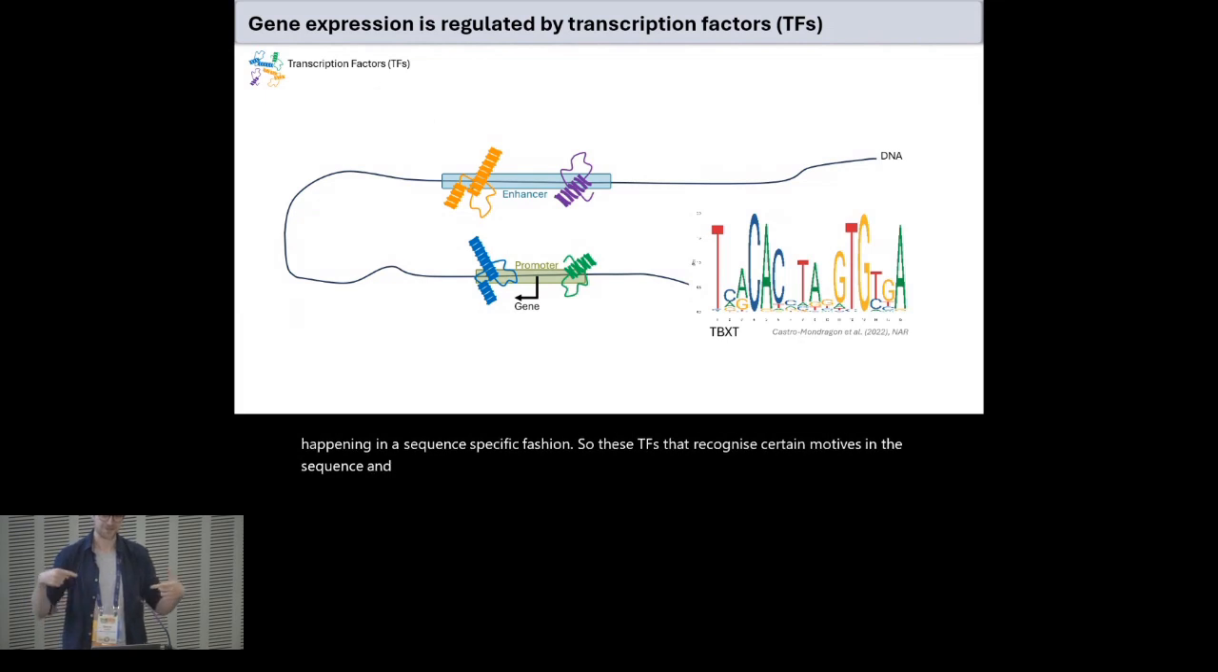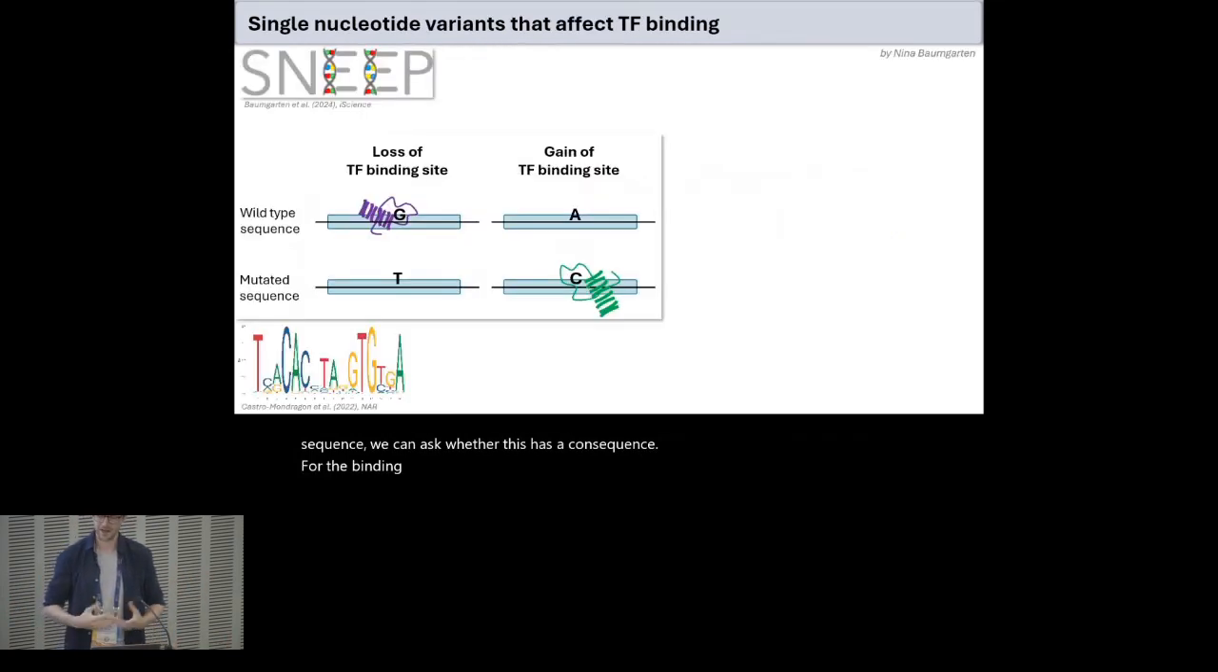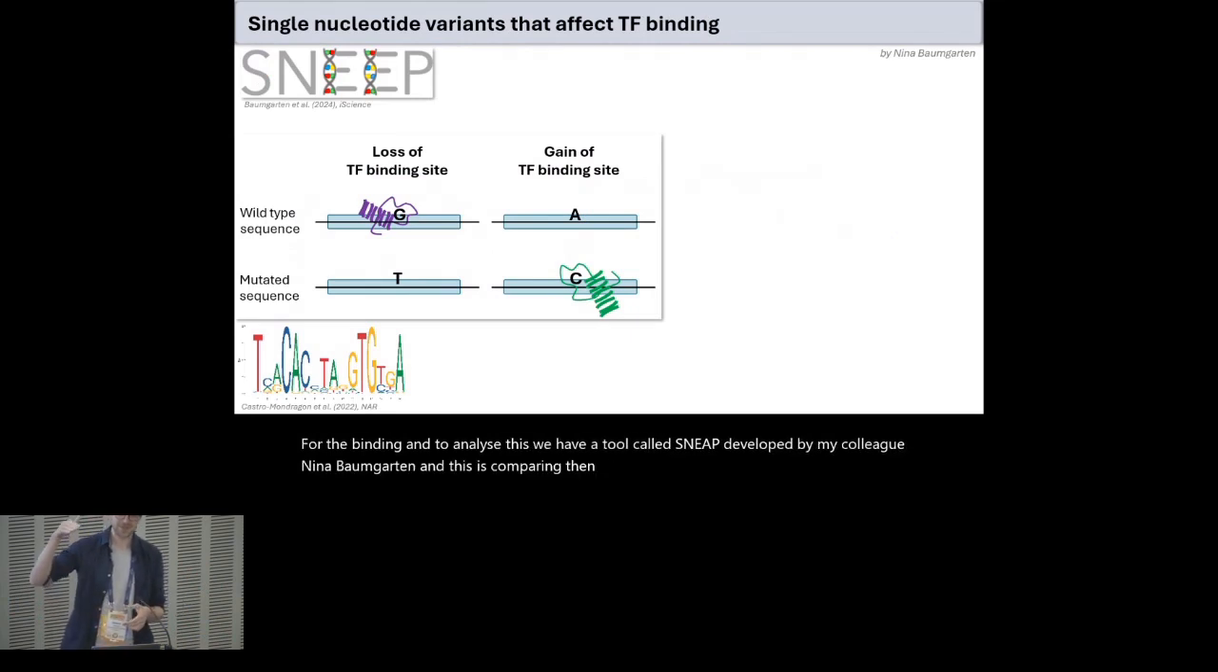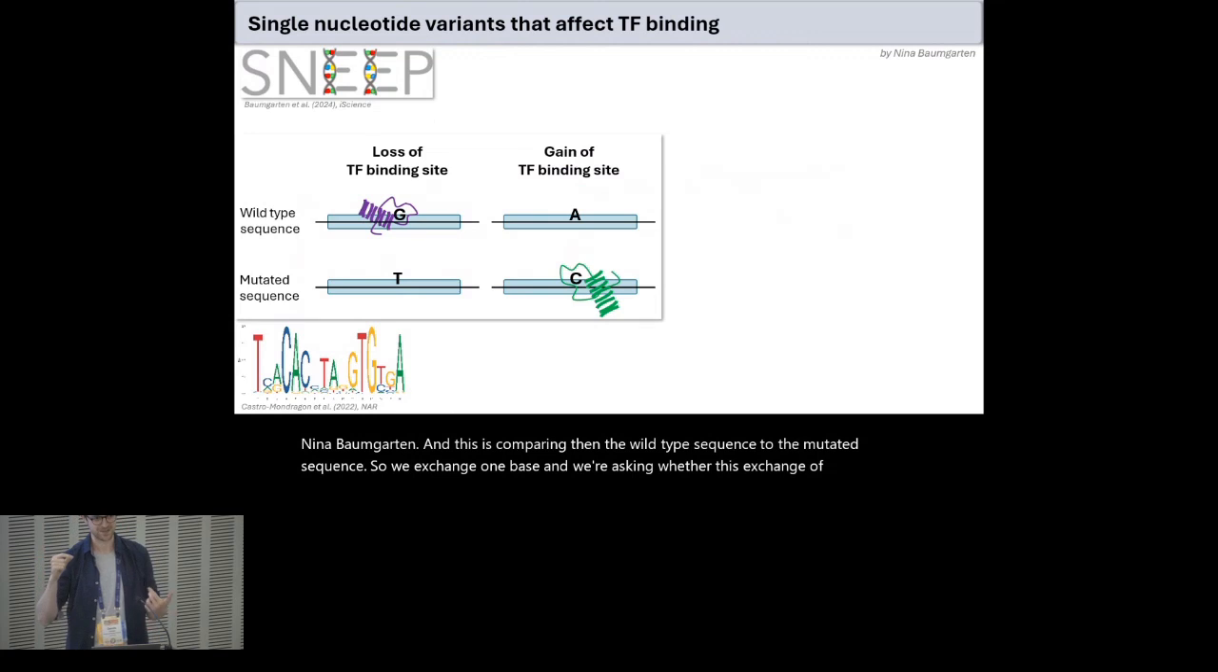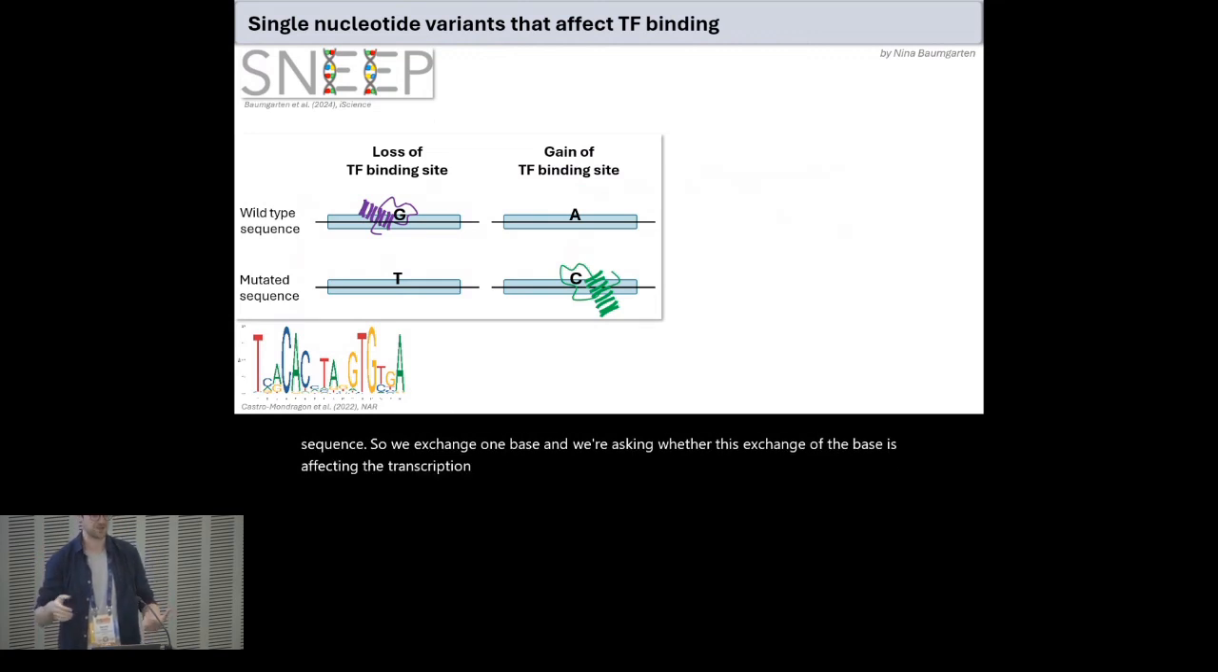Because this is sequence specific, and now we have variants which change the sequence, we can ask whether this has a consequence for the binding. To analyze this, we have a tool called SNEEP, developed by my colleague Nina Baumgarten. This compares the wild type sequence to the mutated sequence. We exchange one base, and we're asking whether this exchange is affecting the transcription factor binding, because you might destroy the motif, but you could also have a gain of a transcription factor binding site.